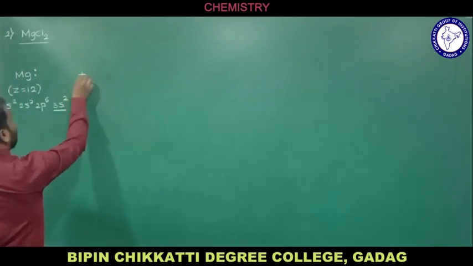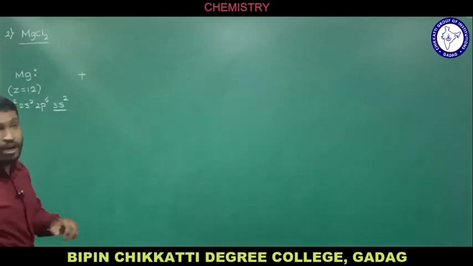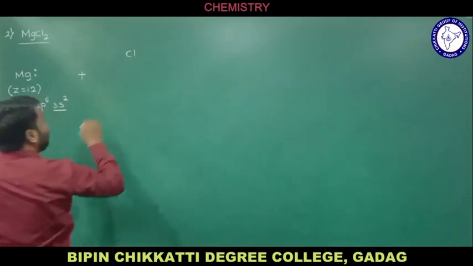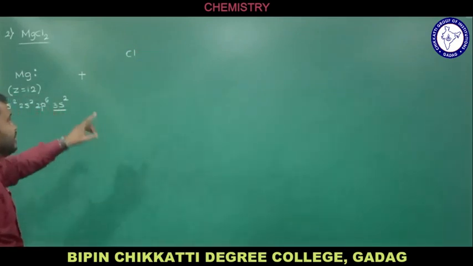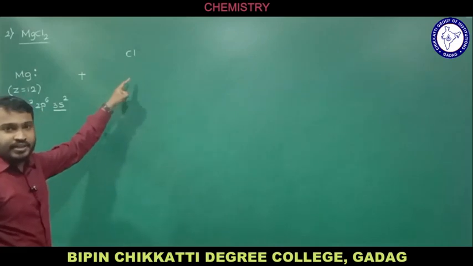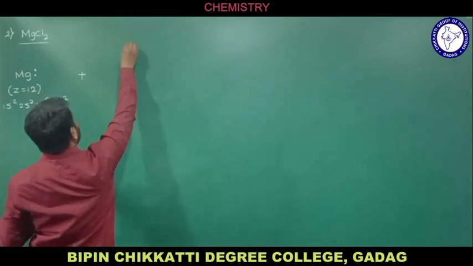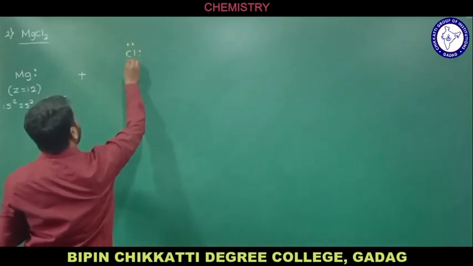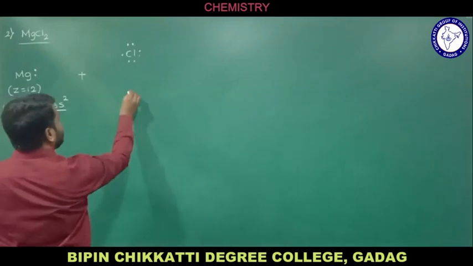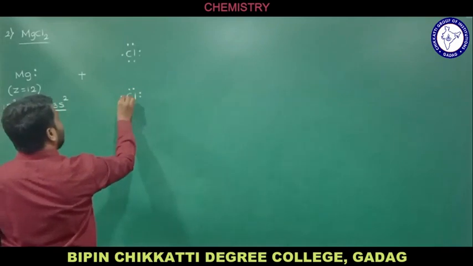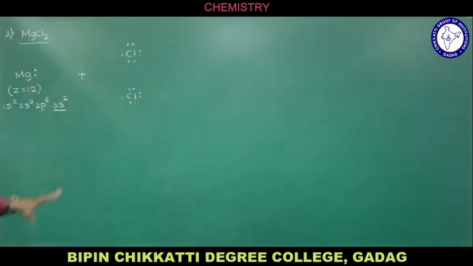And the one more element we have is Cl. But how many Cl do we have? We have 2 Cl, so therefore 1 I am going to write here. And we know very well, as I explained already, the number of electrons here is 17 and the number of valence electrons will be 7. I will write it directly: 1, 2, 3, 4, 5, 6, 7. That is the Lewis dot symbol for chlorine. And similarly, since 2 Cl are there, I am going to write this Lewis dot representation. Now we'll see what happens when these combine.